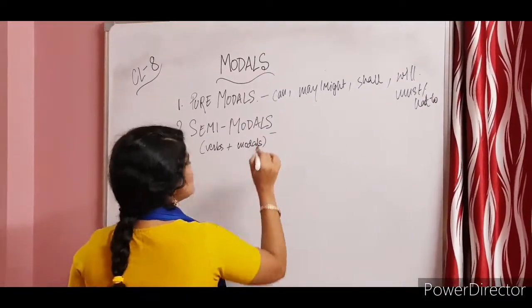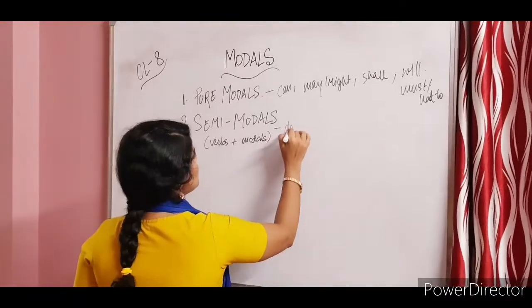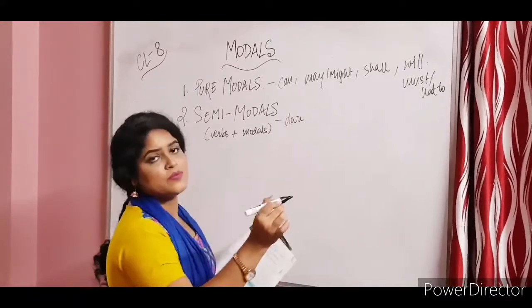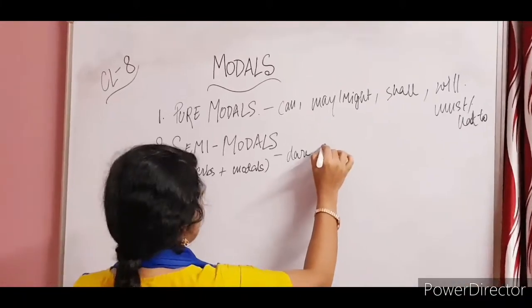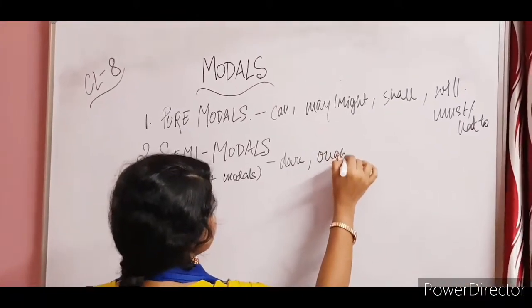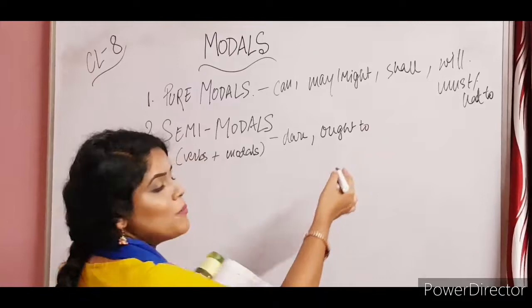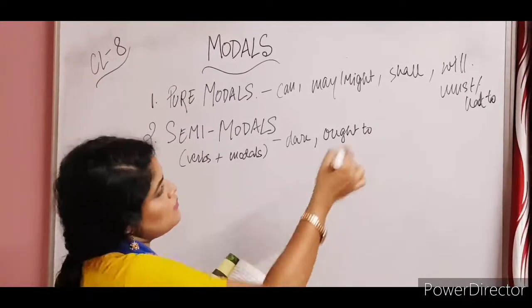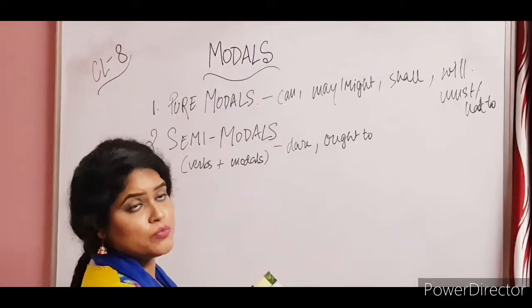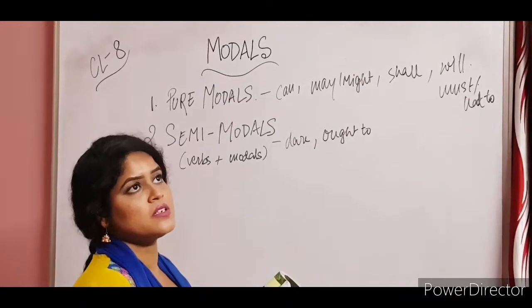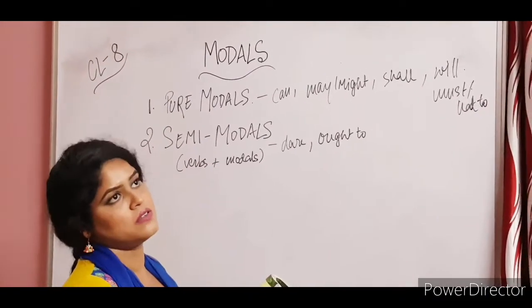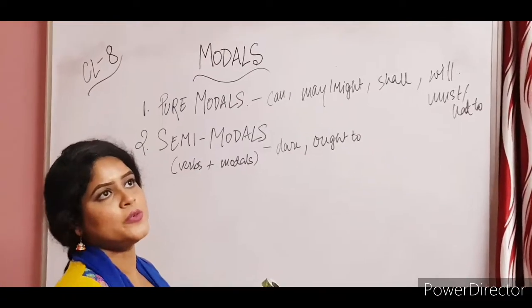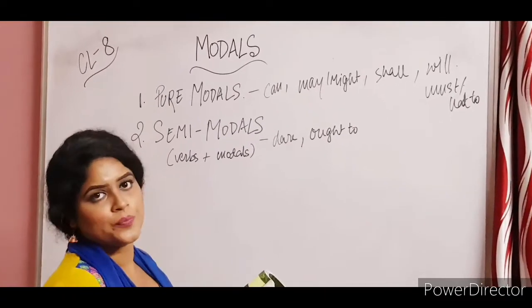Now semi-modals constitute dare. They can be used as verbs also, therefore they are known as semi-modals. Then ought to, used in a very formal setup in place of must. If it is an obligation, or you have to do it, it is most important, you can't just let go.